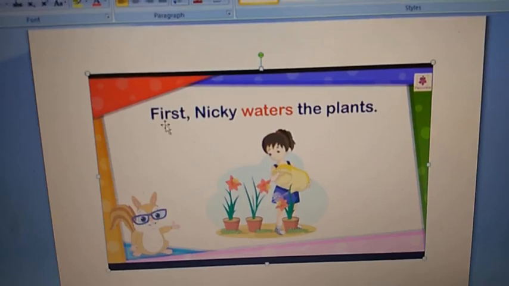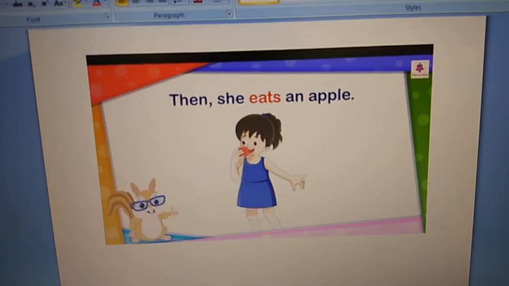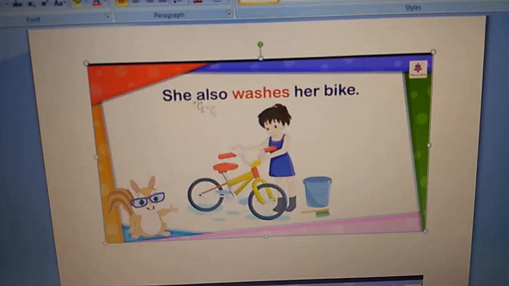Now let's see the examples. First, Nikki is doing a lot of actions on a holiday. Nikki waters the plants. Then she eats an apple. She also washes her bike.